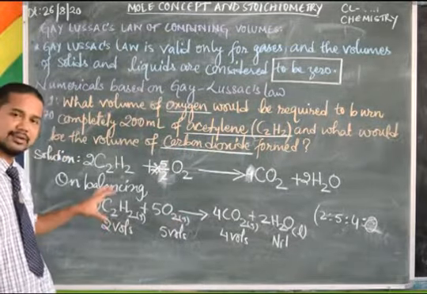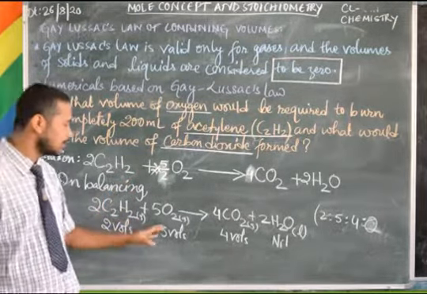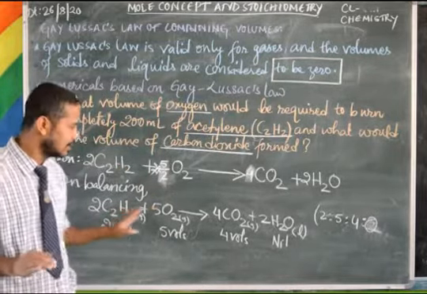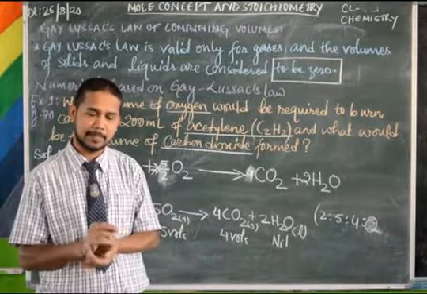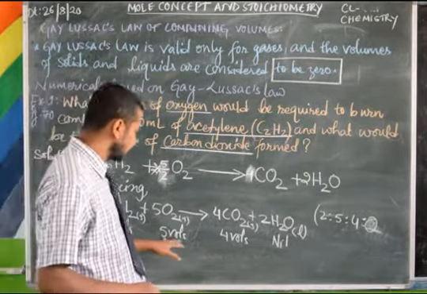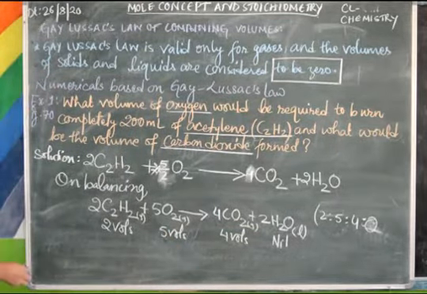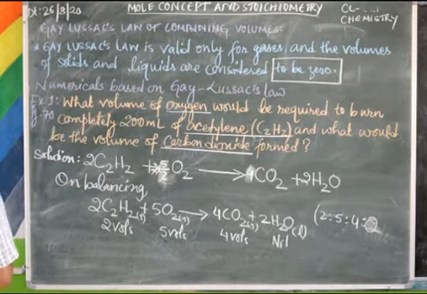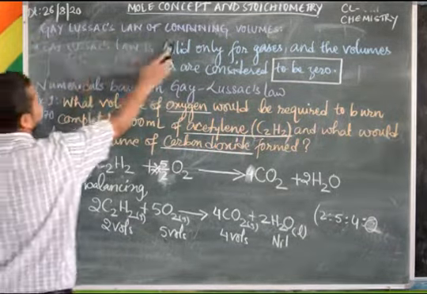If you are taking 2 liters of acetylene gas, then you need 5 liters of oxygen gas to completely burn this acetylene. Then 4 liters of carbon dioxide will be formed as a result. Okay, so 2 volumes need 5 volumes to give 4 volumes of carbon dioxide. Now what can you write? Now you will be following the unitary method. Okay. So let me do this.